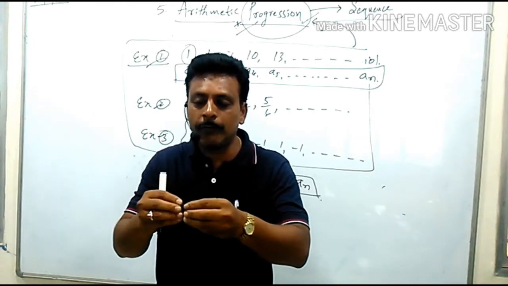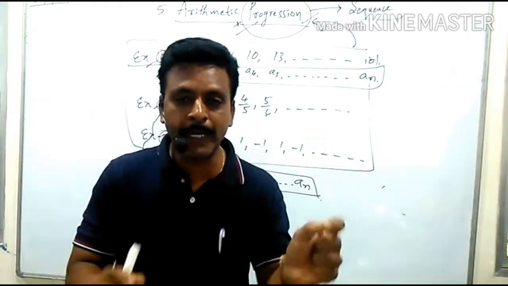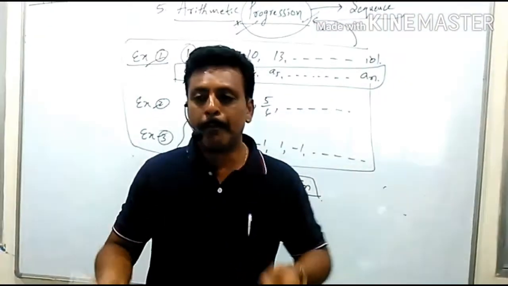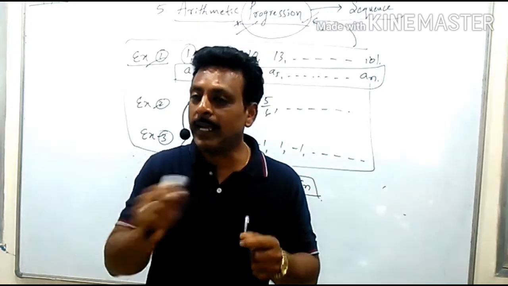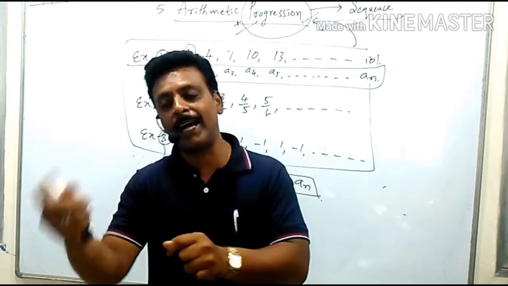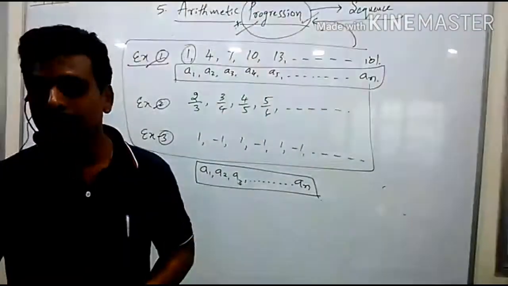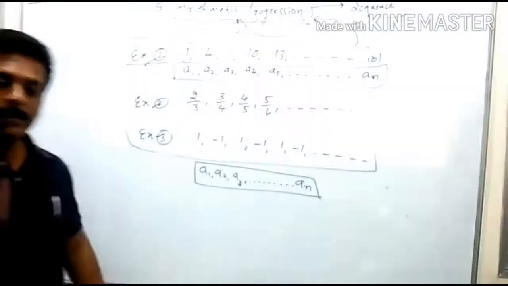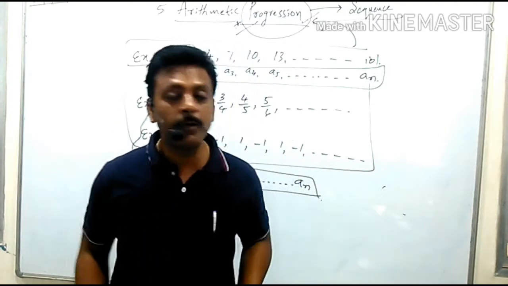How are we going to find the difference? In physics, we find the difference between speed and velocity. Some people think speed and velocity are both the same, sir. But there is a minute difference. Speed is a scalar quantity, but velocity is a vector quantity. Vector has a direction as well as a magnitude, but speed has only magnitude, it does not have a direction. In the same way, sequence and progression both are groups of numbers only.